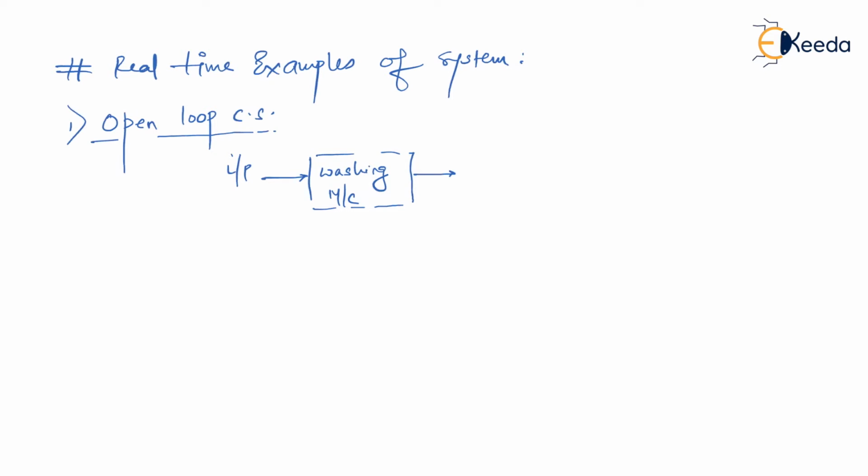And what is the output of the washing machine? Of course, the output of the washing machine is clean clothes. So I would say output is nothing but clean clothes. Am I right? So what is the process that happens in a washing machine? That is cleaning the clothes, or we would say washing the clothes, and the output of the system is clean clothes. As I said, your input consists of mainly two elements, that is water along with a detergent.